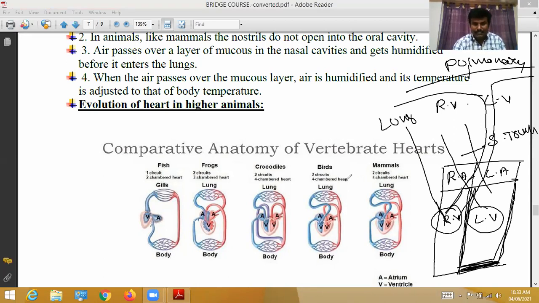Next, what is the role of thick muscles in the supply of blood? Already I said thick muscles supply blood. So there are thick muscles around the ventricles.